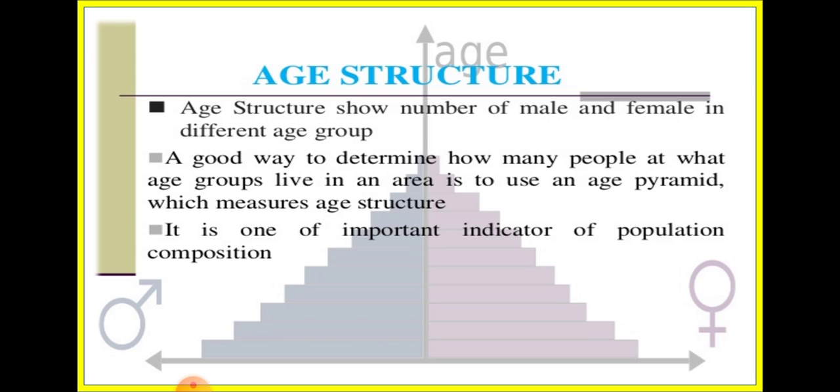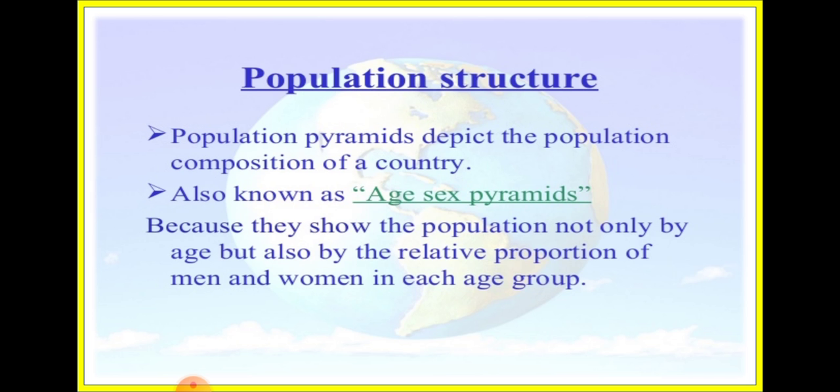There is the age-sex pyramid, which tells us about the population of a place. The shape of the population pyramid, or the age-sex pyramid, tells us the story of the people living in that particular area. By the age-sex pyramid we come to know how the population of a particular place is. It is one of the important indicators of population composition.